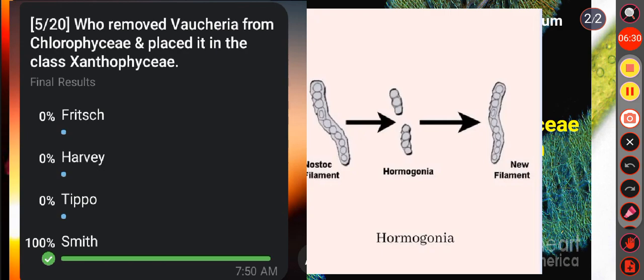The taxonomic position of Vaucheria has been a matter of controversy for many years. It was discovered by Vaucher in 1803 and it was named as Ectosperma by him. Later, De Candolle changed the name to Vaucheria. At first, Vaucheria was placed in the algal class Chlorophyceae, but later its features pointed to a nearer approach to the yellow-green algae, that is Xanthophyceae. So the algologist Smith transferred it to the class Xanthophyceae. Okay, so here the correct answer is option D.